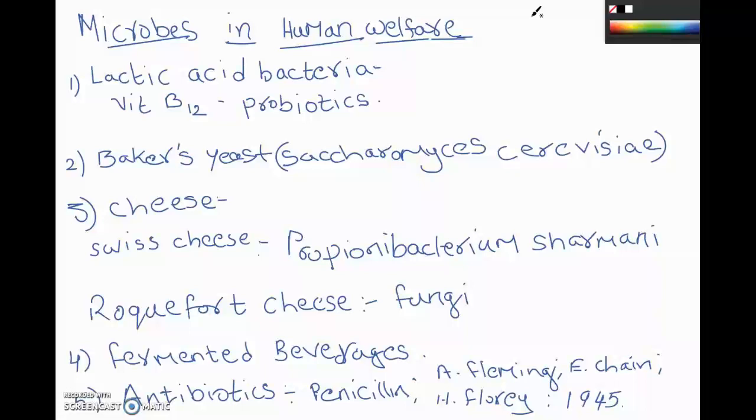And in highly acidic environments also you find microorganisms. So places where hardly any living organism can exist, in such environments also you can see the existence of microorganisms.